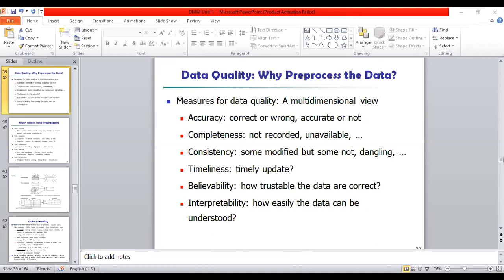But we notice that there are several attributes or various tuples that have no recorded values. For our analysis, we would like to include information as to whether each item purchased was advertised as on sale, yet you discovered that information has not been recorded, right?